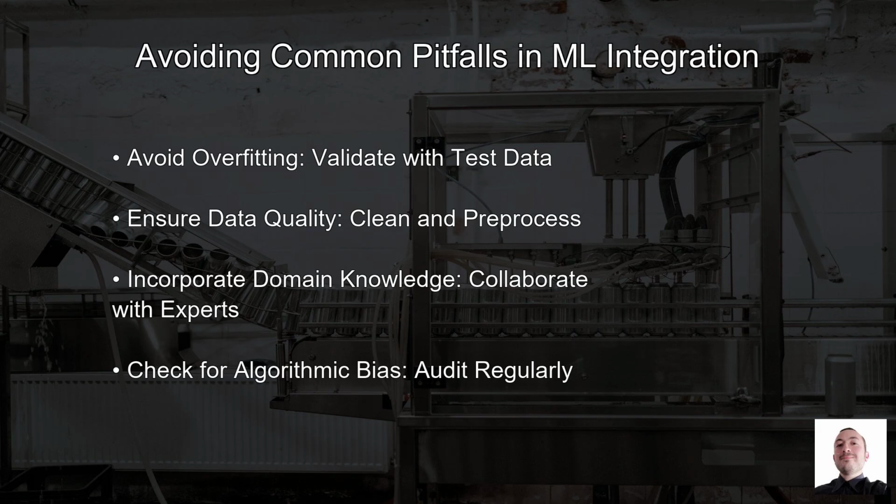Another pitfall is ignoring domain knowledge. ML is not a silver bullet, it must be informed by the specific context of your industrial processes. Collaborate closely with domain experts to ensure your models are relevant and effective. Lastly, be cautious of algorithmic bias. ML models can inherit and even amplify biases present in the training data. Regularly audit your models for fairness and equity. By being mindful of these pitfalls, you'll ensure a smoother and more effective ML integration.